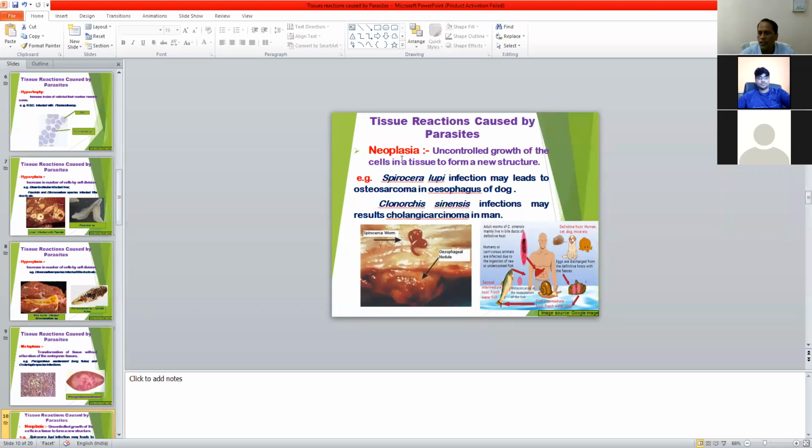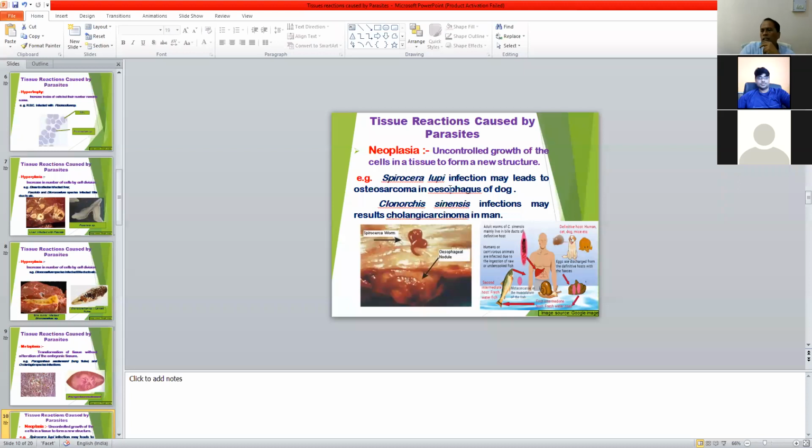Metastasis means cells migrating from one place to another through the blood. But in the case of a malignant tumor, which is the most harmful tumor or cancer, metastasis occurs. But in parasitic infection, generally the benign type of tumor or neoplasia is found. An example is Spirocerca lupi, a nematode or roundworm of the dog, which leads to osteosarcoma in the esophagus of the dog. This is the benign type of neoplasia caused by Spirocerca lupi.